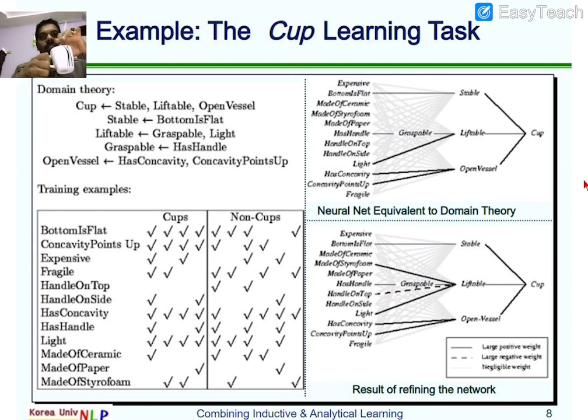See here, it is a cup. How I want to hold this cup requires some handle, and the handle should be a side handle. If you place the handle on top, we are able to lift it, but that is not practical for having tea. So liftable and stable, in the sense the bottom is flat. If it is a flat surface, then only we are able to place it on a table. Yes or no? And graspable in the sense we need to lift this and hold it. It should have an open vessel, so that we are able to store whatever things we need to have.